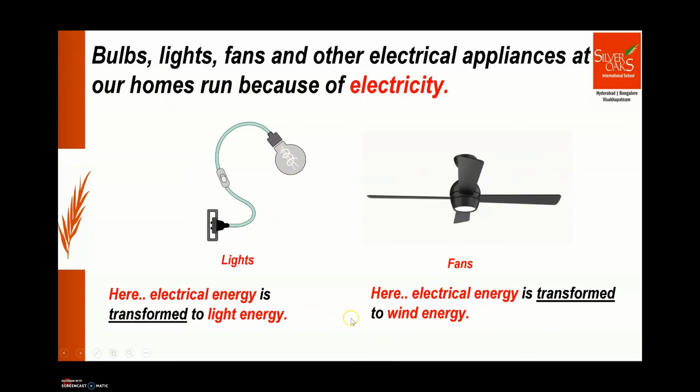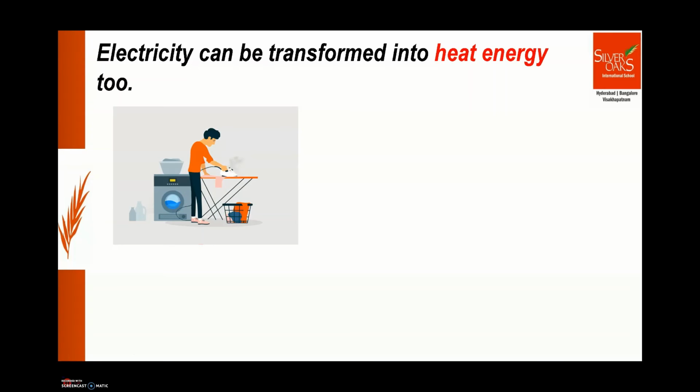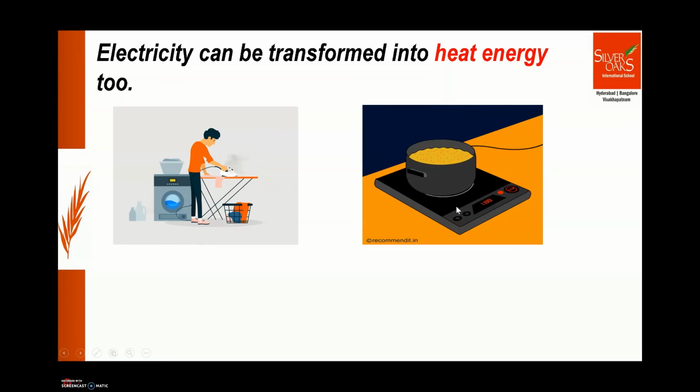You know, electrical energy can also be transformed into heat energy. The iron box example. The iron box gets heated up with the help of electrical energy, right? The induction stove, which is the electric stove, gets heated up and it can be used for cooking.